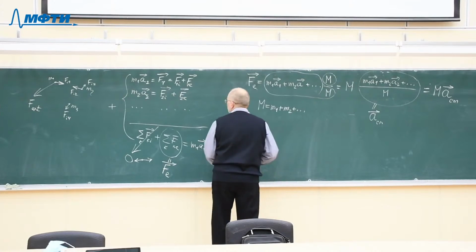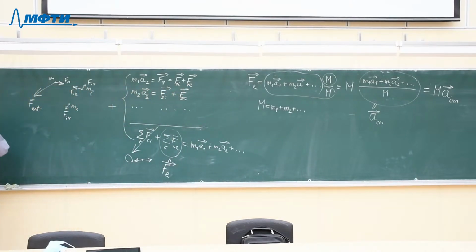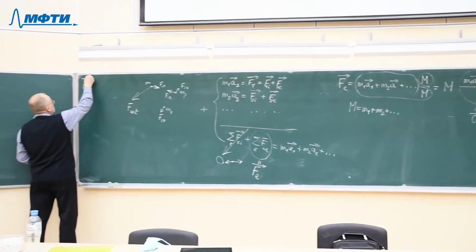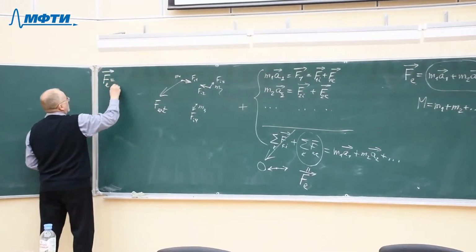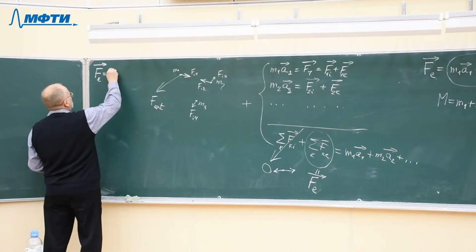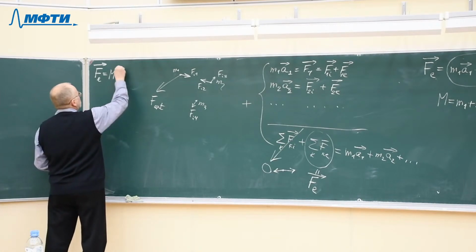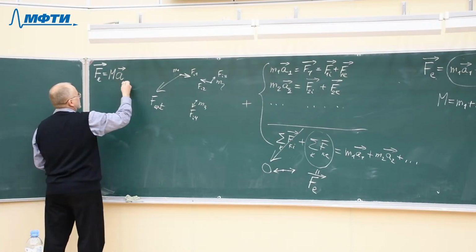So we have proven a very important theorem, which can be written as follows. The net external force acting on the system of particles equals the total mass of the system times the acceleration of the center of mass.